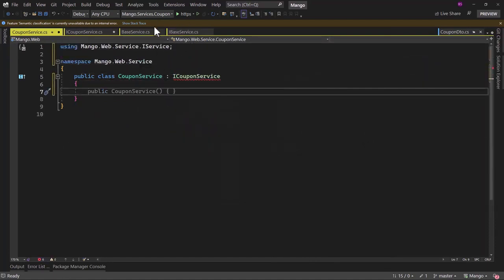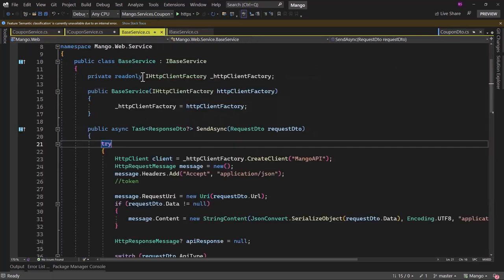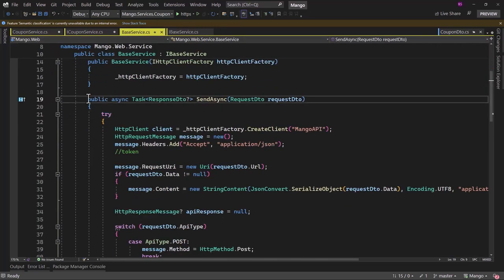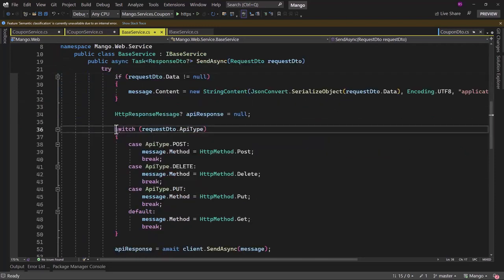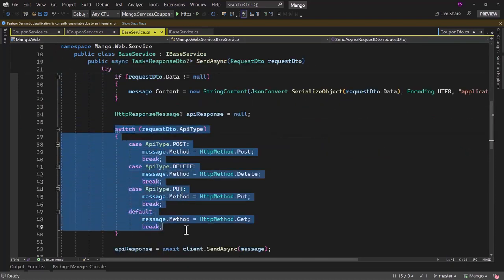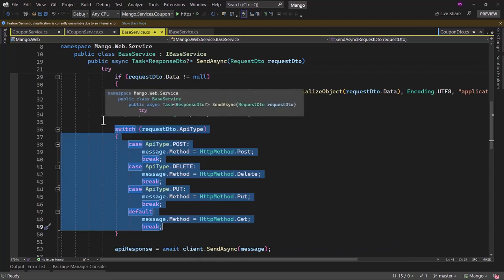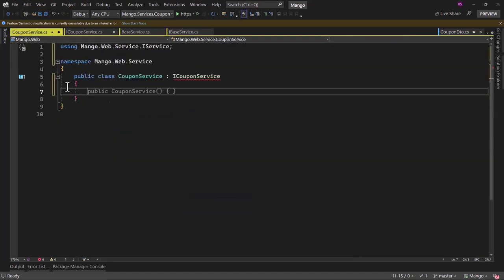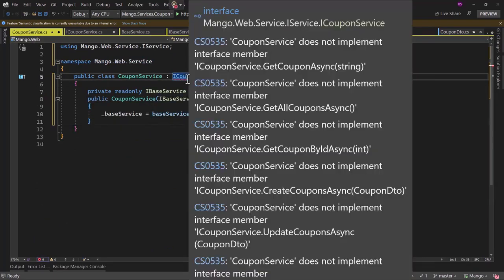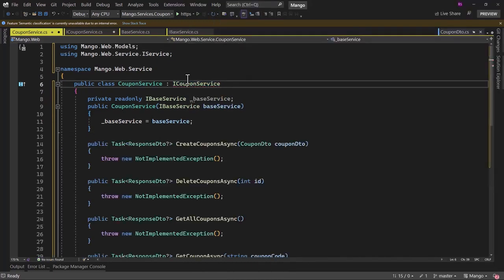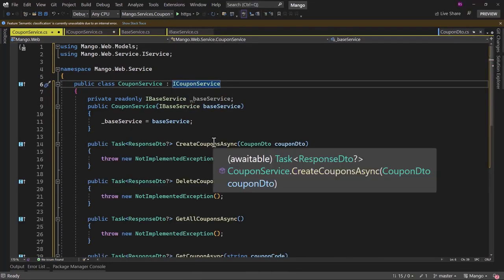And here we need the base service, because that is the main class that will be responsible to handle any HTTP request, and it does not matter whether it is a GET, PUT, POST or DELETE. This will be the base implementation for all of our services. If I go back to the coupon service here, we need to inject that using dependency injection. After that, let me implement the interface and all the methods.